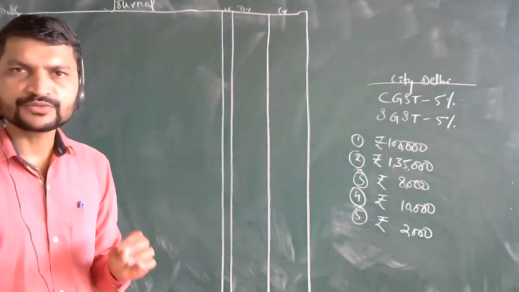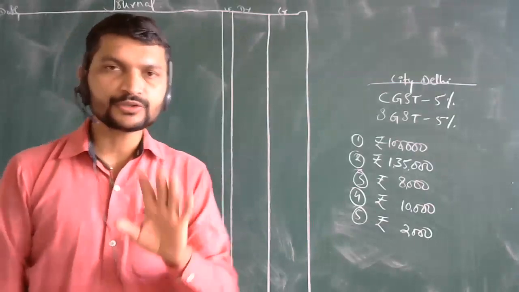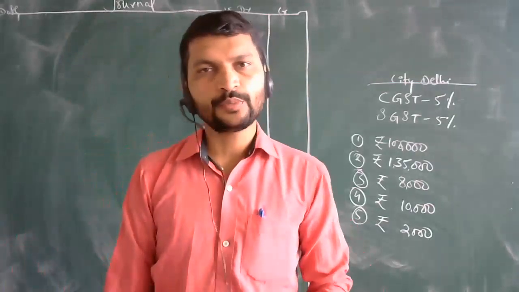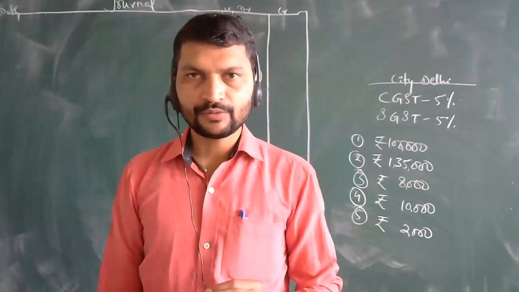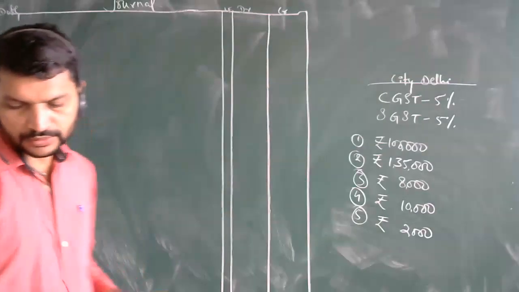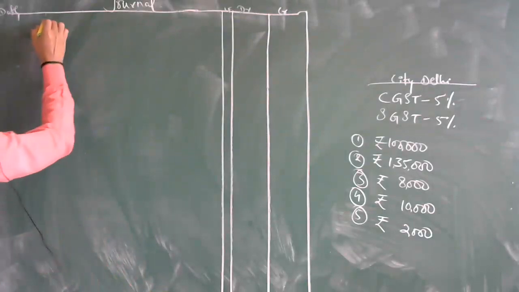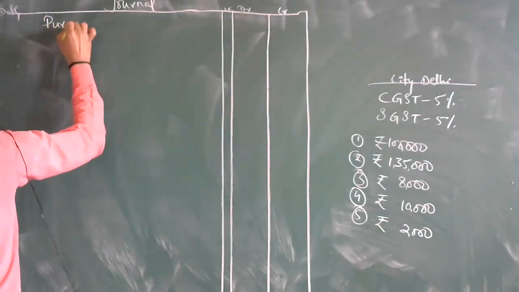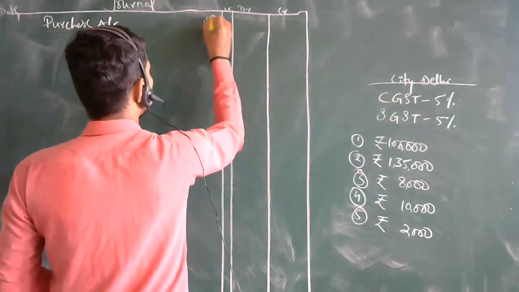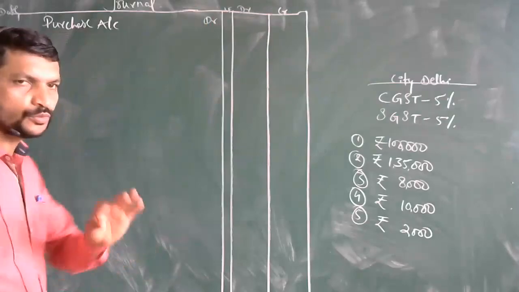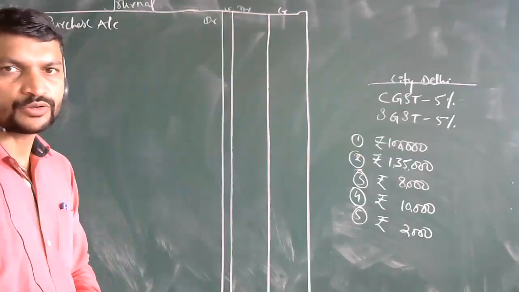What will be the first journal entry here? Goods, sorry, the assets are increasing. Obviously, when there is an increase in assets, it will be debited. Remember this: the first journal entry will be the purchase account debit. Now you must know that we are paying taxes on this.